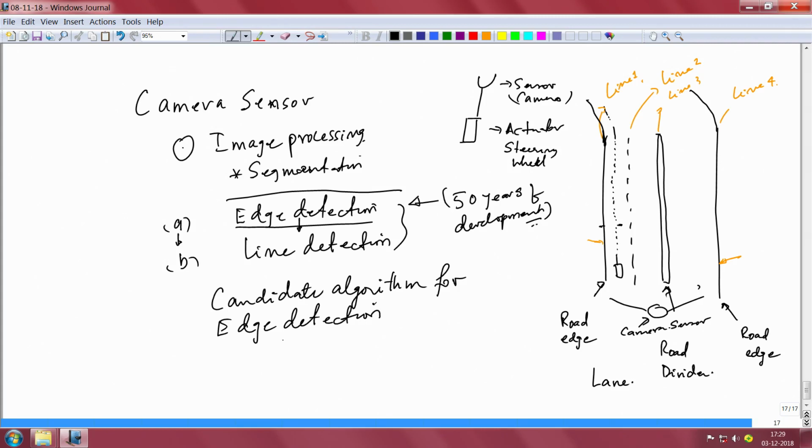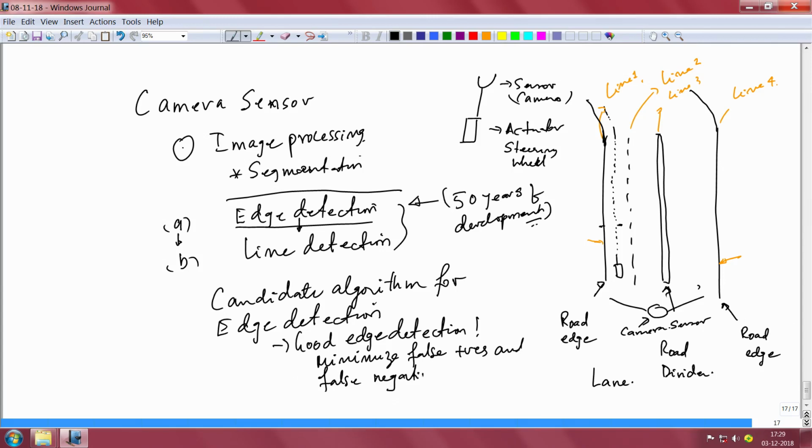Obviously, when you say it is a good edge detector, it should do good edge detection. Obviously, what does it mean? It should minimize false positives and false negatives, very important. So, if you say candidate, one of the requirements, A, is this.